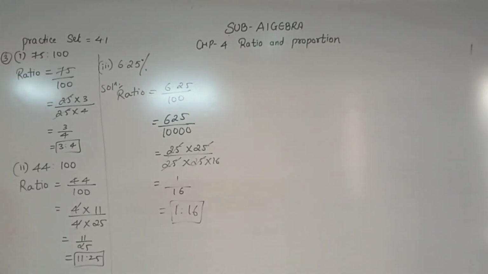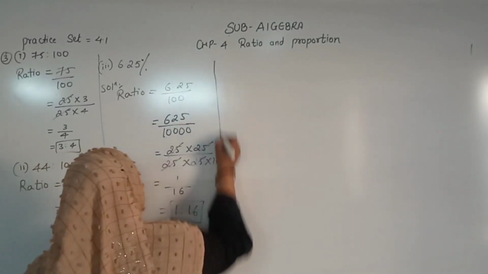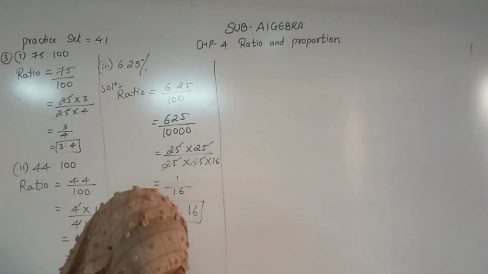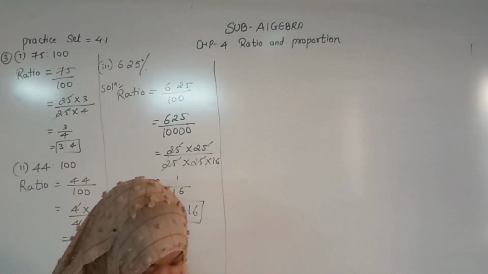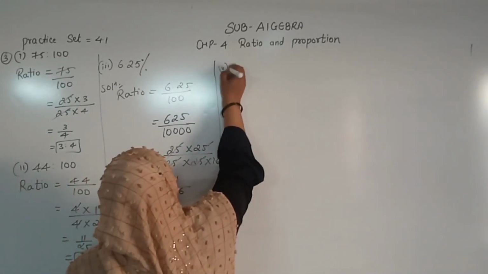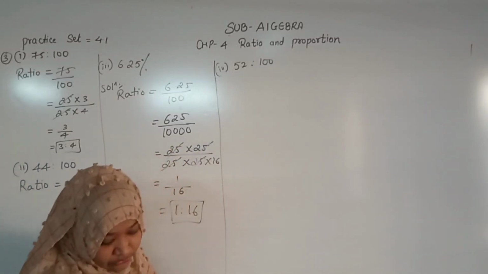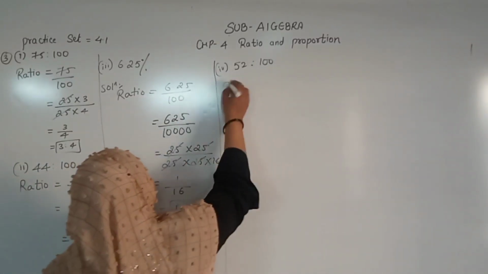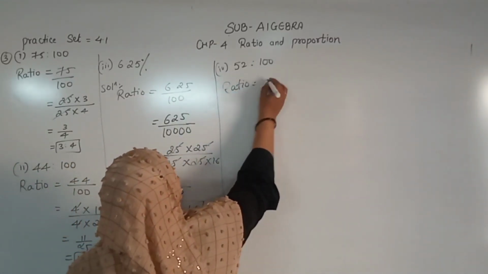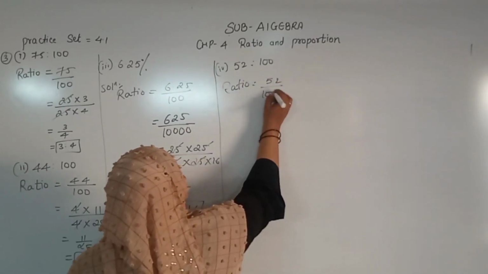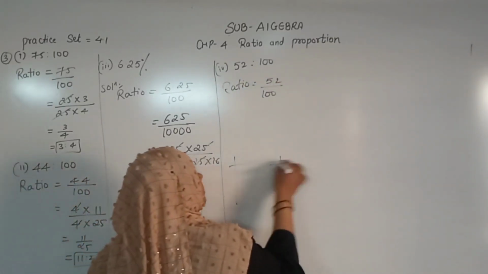Now the next question. Question number 1, 2, 3 we have done. One question I will explain, the second question is question number 4. What is that? 52 ratio 100. Easy, beta, you can go with this also. So how are we going to write the ratio? 52 upon 100. See, for everything you should go for the prime factor, right?